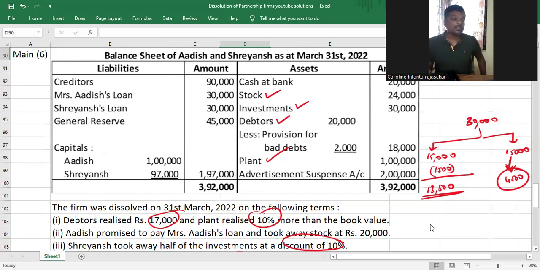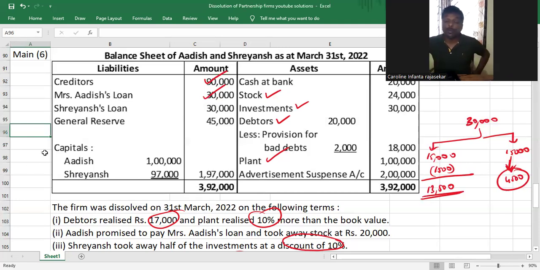Similarly, you also have to go through the liabilities. Have you realized creditors? Yes, we have paid for creditors. Have you realized Mrs. Adish's loan? Yes, we have settled Mrs. Adish's loan. It was paid by Adish. And with that, we have recognized or settled or realized all the assets and liabilities.